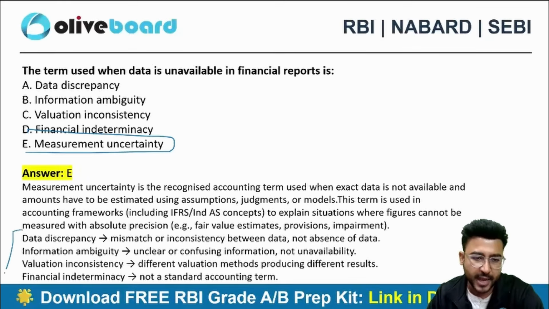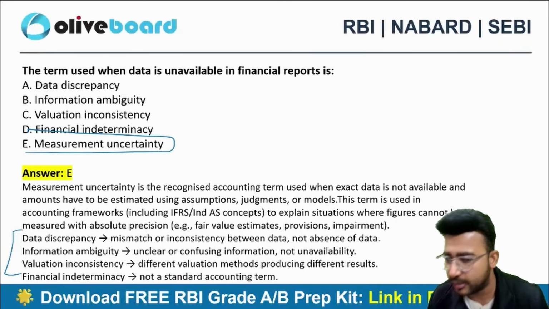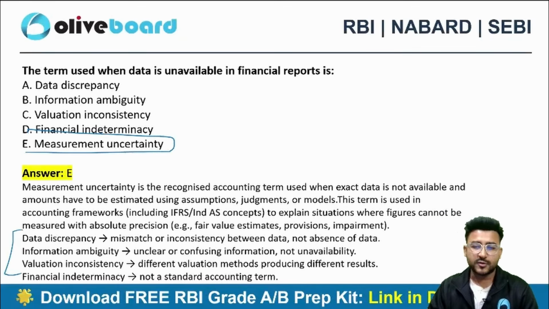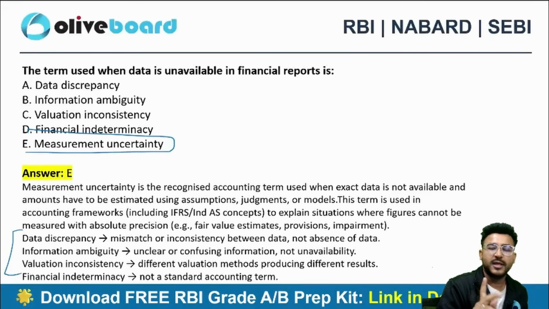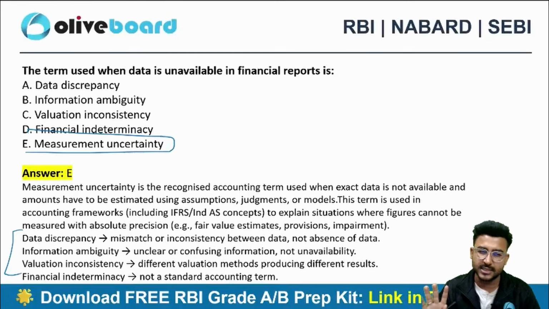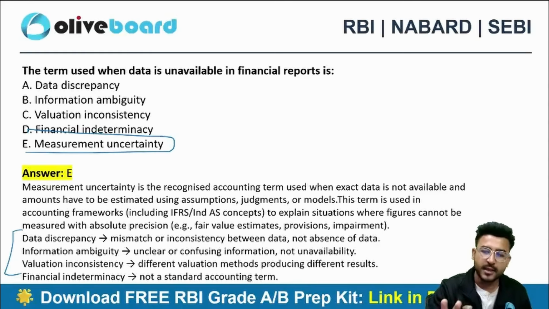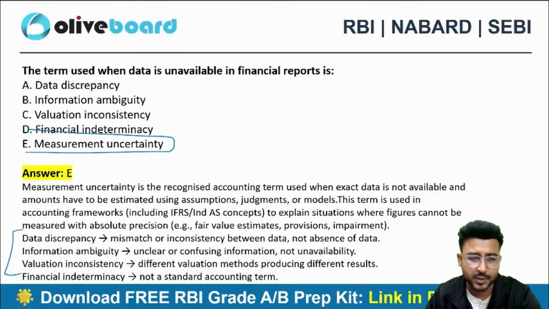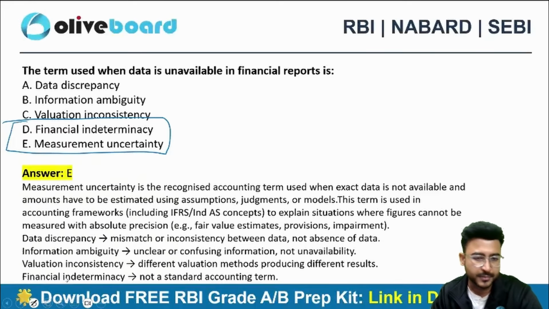Now I have given you why other options are not the correct choice here. Yes, this will become a hit and trial question only. So one or two googly questions can always be there in your examination. No matter how much you have studied, how many courses or mock tests you have done, one or two new googly questions can come, and they can be solved by hit and trial. Even if not, it doesn't matter. I think this one could have been solved by hit and trial, but there could have been confusion between these two options.